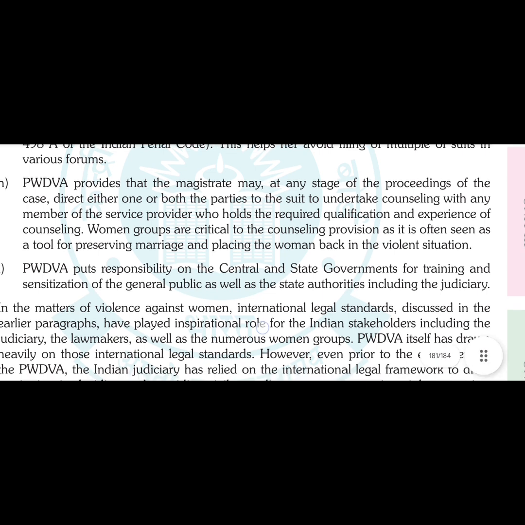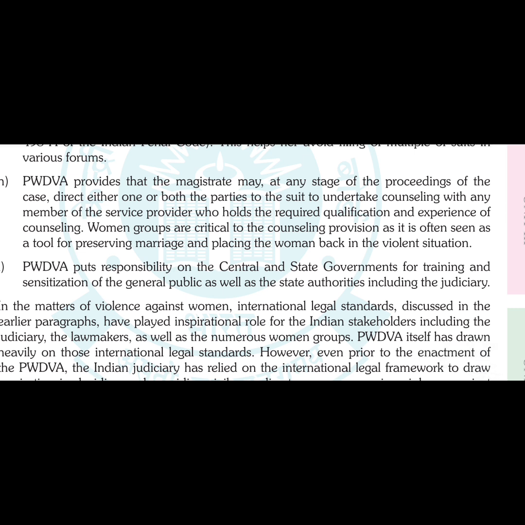So at any stage, the magistrate or the judge may direct either one or both the parties to undertake counseling with any member of a service provider, which may appear to the court. It is upon the court's discretion, of course, because it is written 'magistrate may', which means there is no compulsion on the magistrate to do it mandatorily.